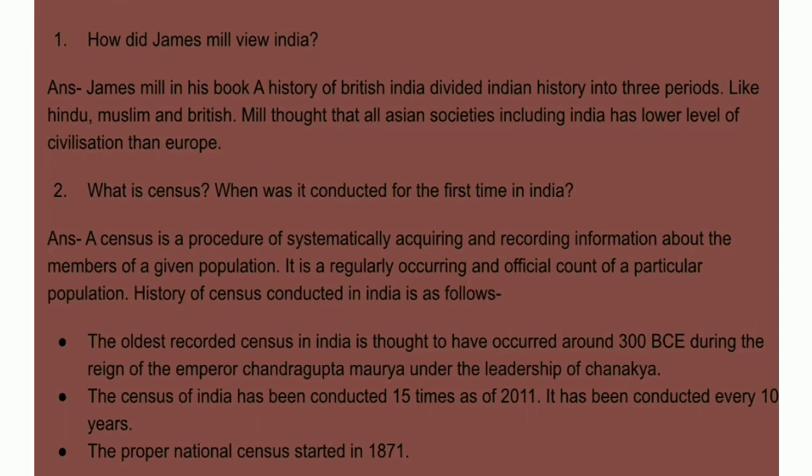First point, the oldest recorded census in India is thought to have occurred around 300 BC during the reign of the Emperor Chandragupta Maurya under the leadership of Chanakya. Next point, the census of India has been conducted 15 times as of 2011. It has been conducted every 10 years. Next point, the proper national census started in 1871.